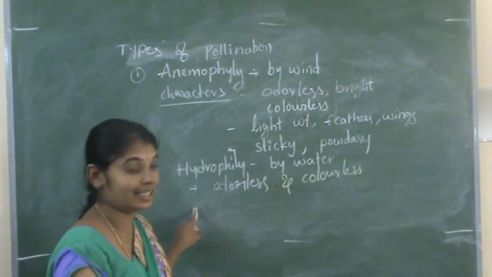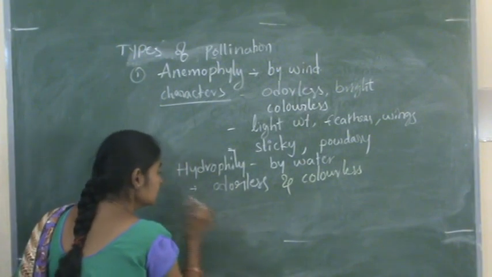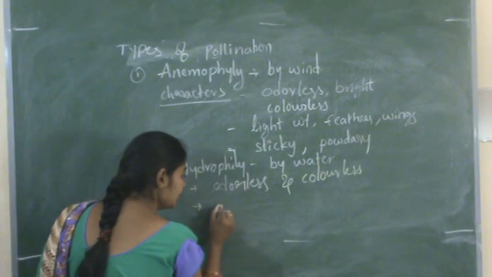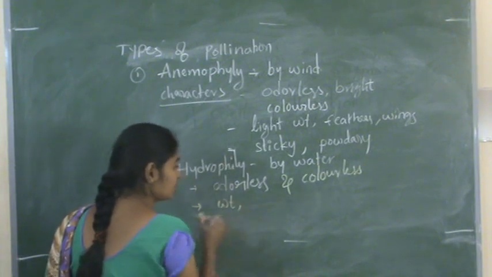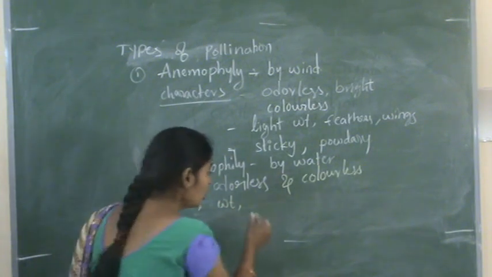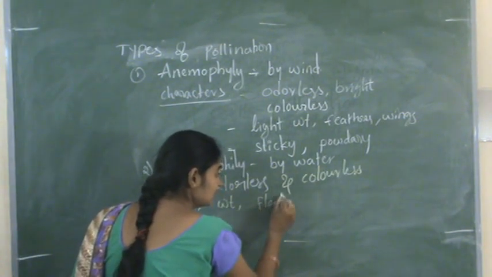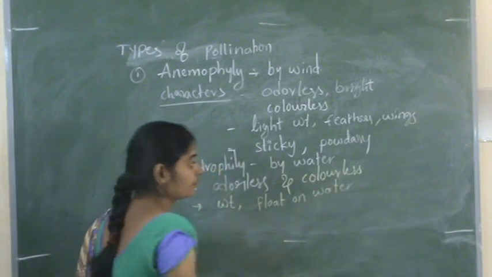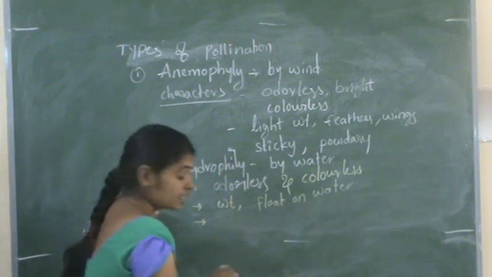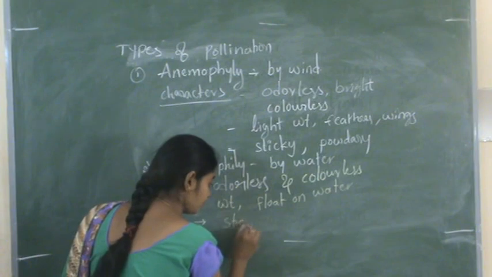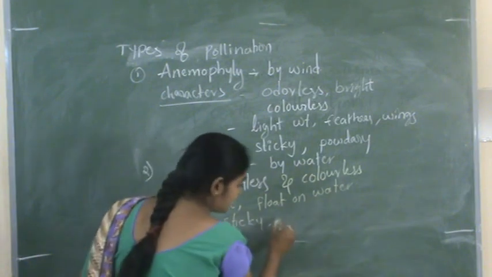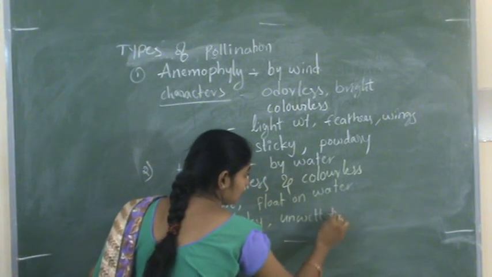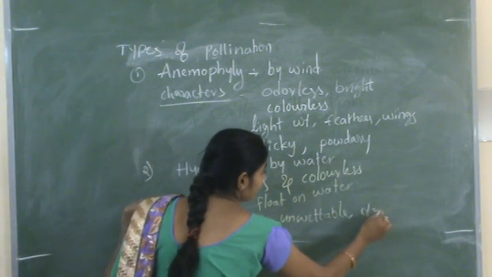The pollen grains may have some weight, or they float on water. Then the stigma is sticky and unwettable, or dry.